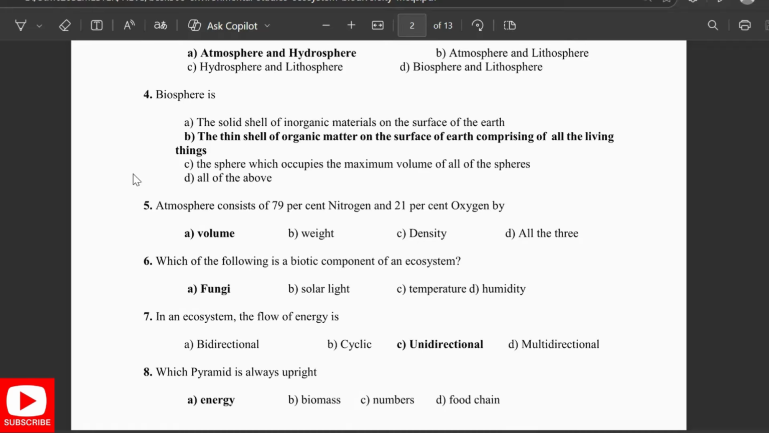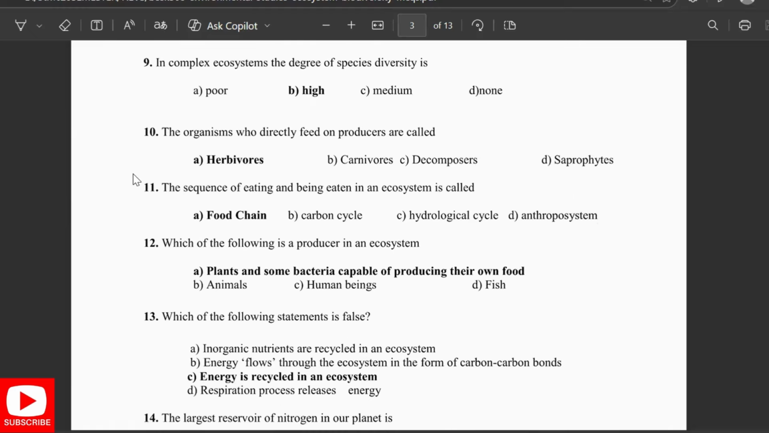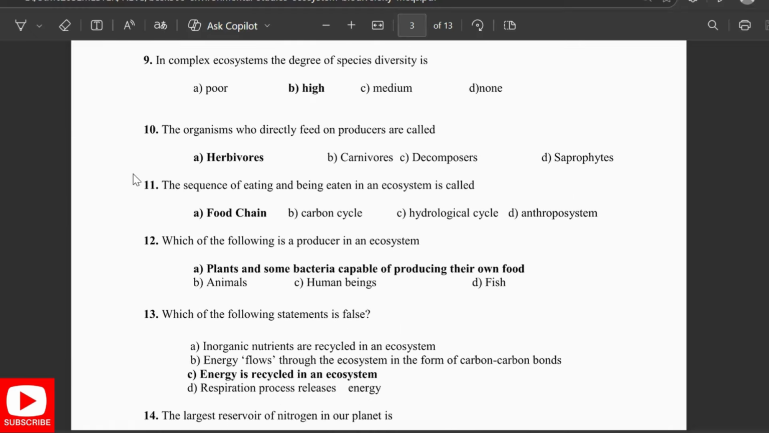Which of the following is a biotic component of an ecosystem? Fungi. In an ecosystem, the flow of energy is unidirectional. Which pyramid is always upright? Energy. In a complex ecosystem, the degree of species diversity is high. Organisms who directly feed on the producers are called herbivores. The sequence of eating and being eaten in an ecosystem is food chain. Which of the following is a producer in an ecosystem? Plant and bacteria are capable of producing their food.